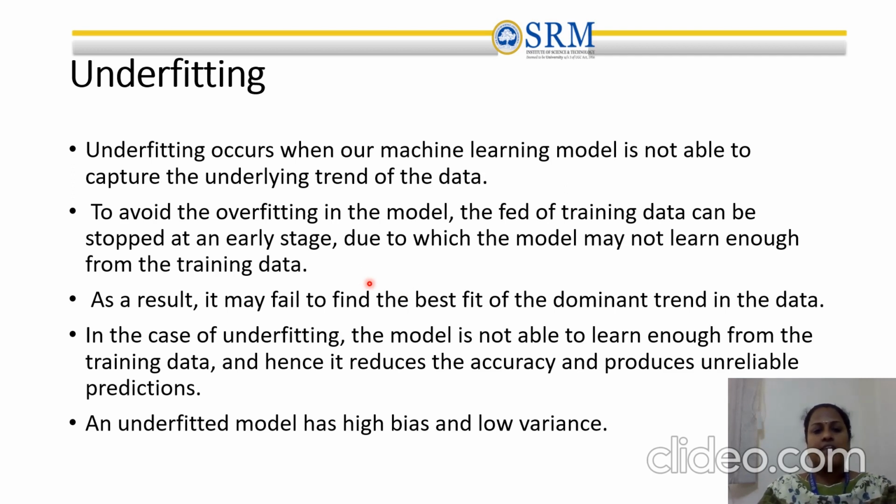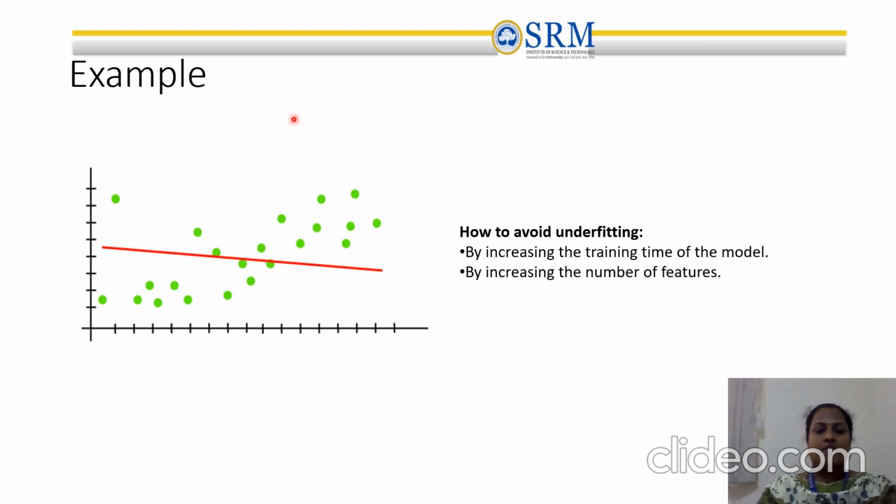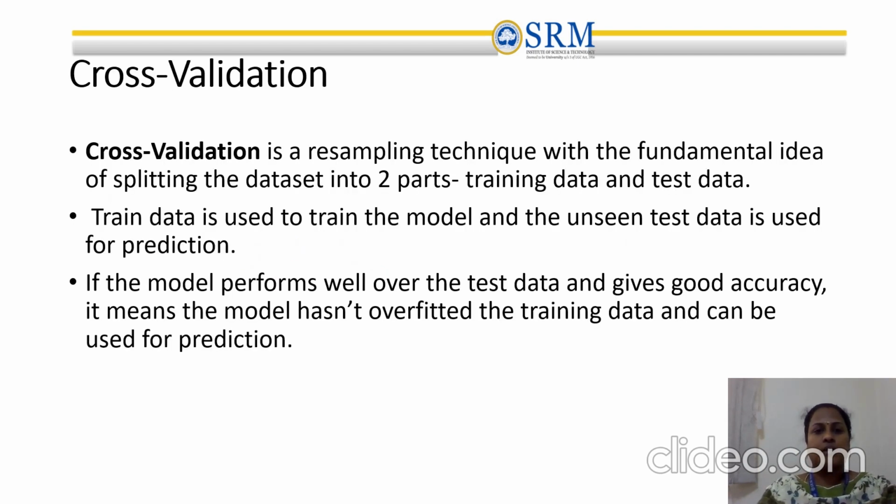So in this case, the underfitting problem comes into the picture, where the model is not able to learn enough from the training data, so that it reduces the accuracy and the predictions are also unreliable. So this underfitted model has high bias and low variance. This diagram tells about the underfitting problem, which increases the training time of the model and increases the number of features. Even though the model is trained, in some cases it cannot predict the value correctly for a given input.